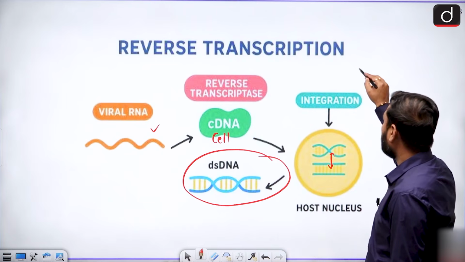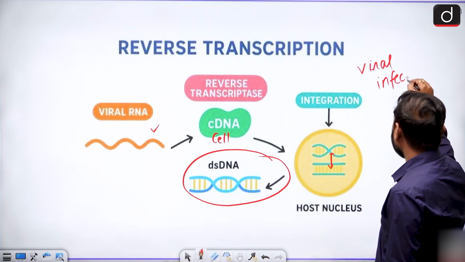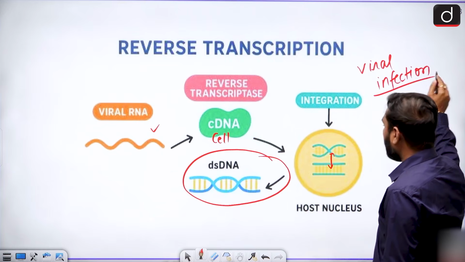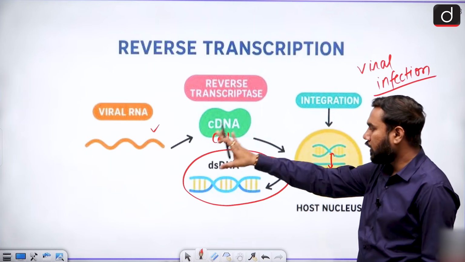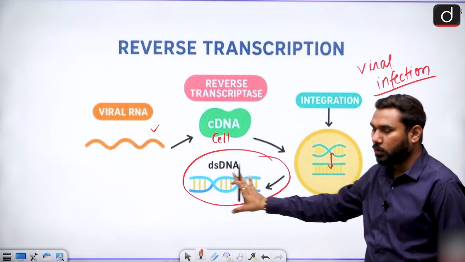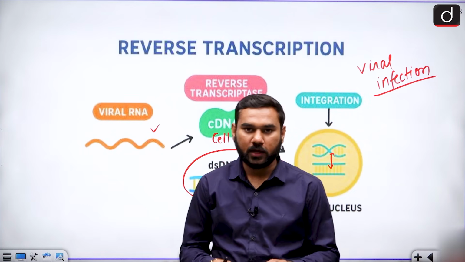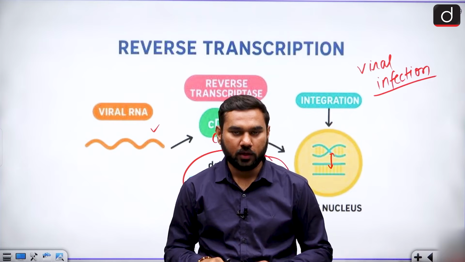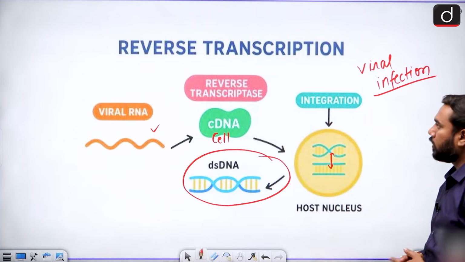And this kind of function can happen when our body has a viral infection. When a virus reaches our body, the cell can be captured by the virus, and then it is used for making its whole stable structure. And that's why we can say viral disease can become more stable in the body and can cause very great harm in the body. So this is known as reverse transcription.